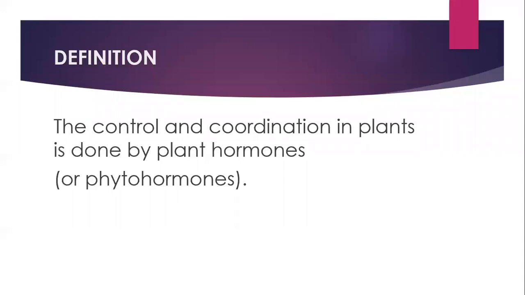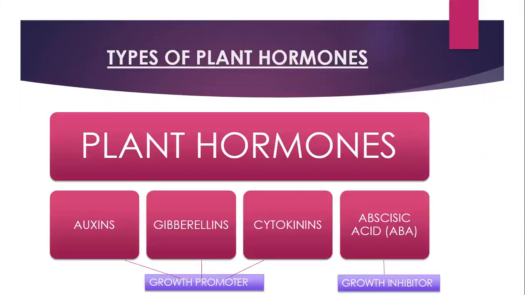Now, types of plant hormones. There are four major types of plant hormones which are involved in the control and coordination in plants. These are auxins, gibberellins, cytokinins, and abscisic acid, which is also known as ABA.